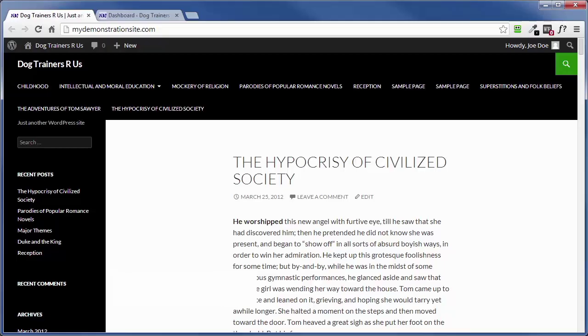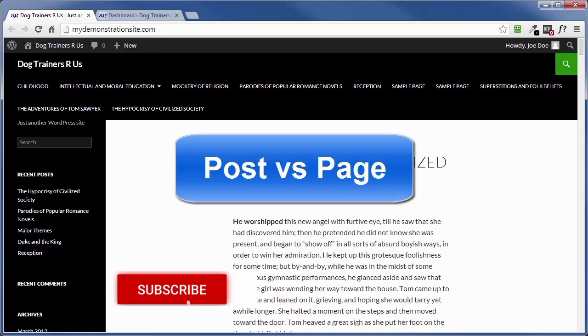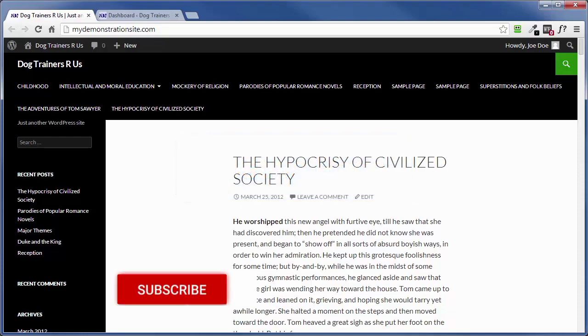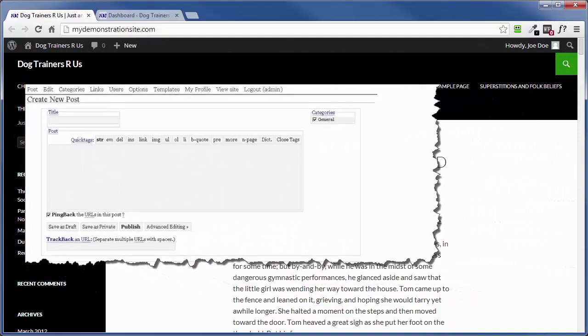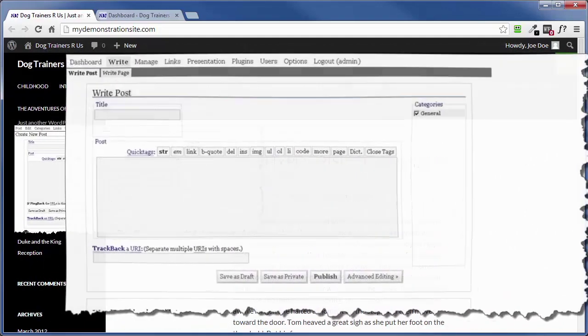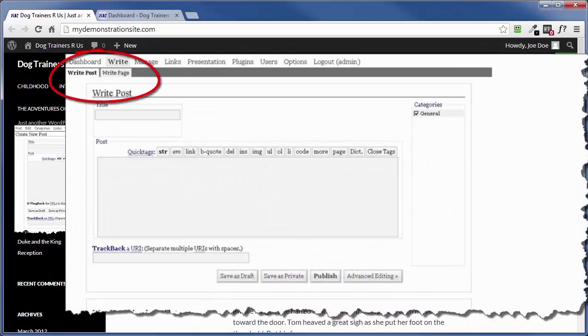This video will explain the difference between a WordPress post and a WordPress page. Now, of the two, the post is by far the most important. Now, let's back up to the beginning. The post has been around since WordPress first began, and the page was not introduced until version 1.5 back in 2005. You see, with version 1.5 onward, you could now create static pages like your contact page or your about page that are not part of any blog post.